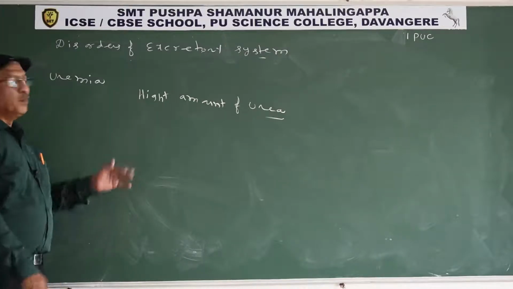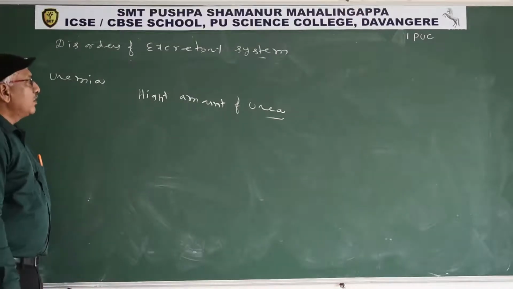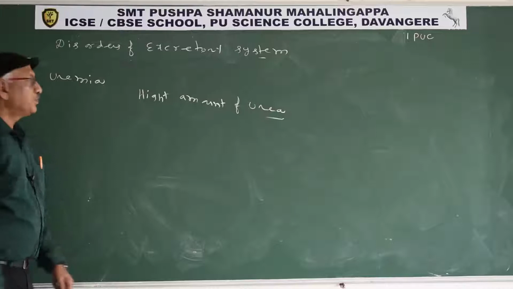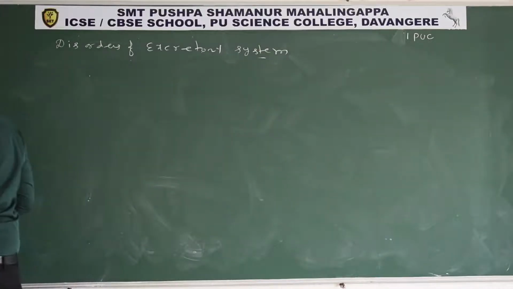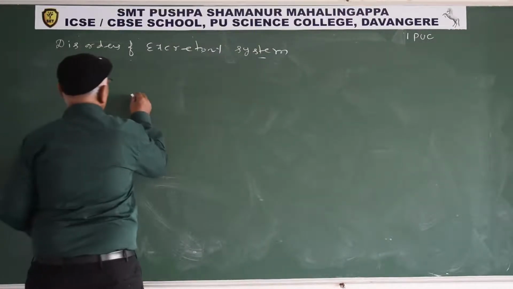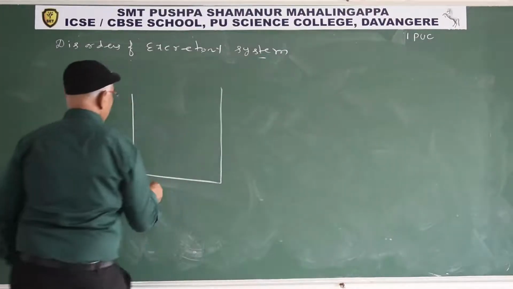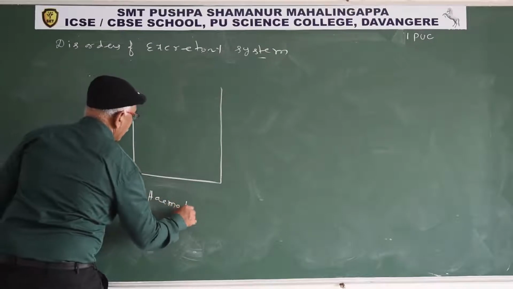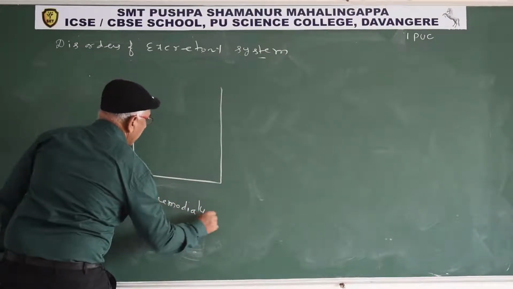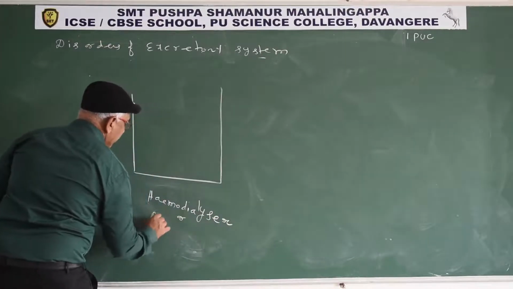Artificial kidney is the boon for uremia patients. Artificial kidney is also known as the hemodialyzer. Hemodialyzer or artificial kidney.